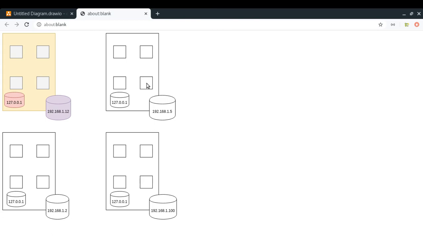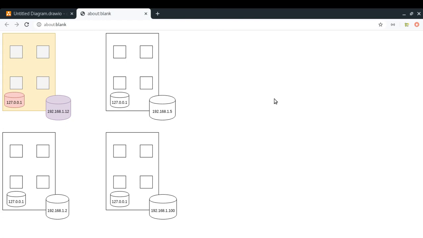So now you can choose to make your application listen to that IP address, the external IP address, so that your application is accessible to other devices in the network. So that is your choice. So this is how there are different types of IP addresses and what is the specialty of the localhost address.